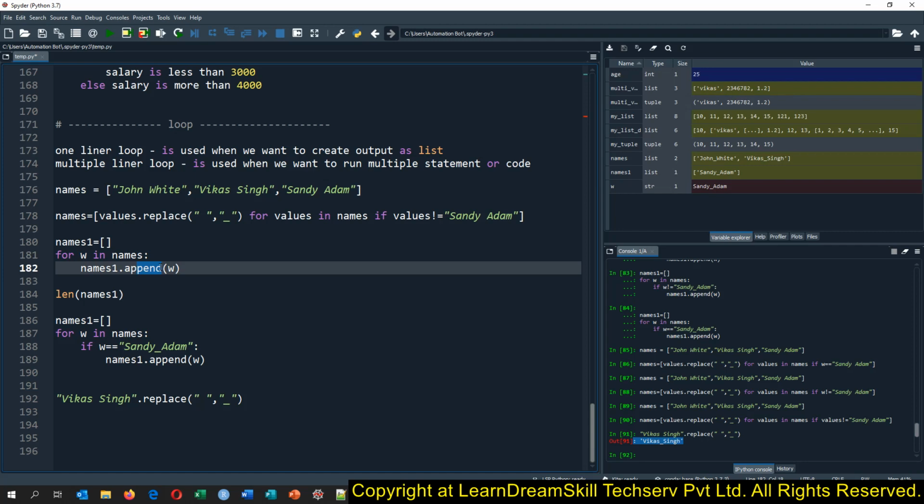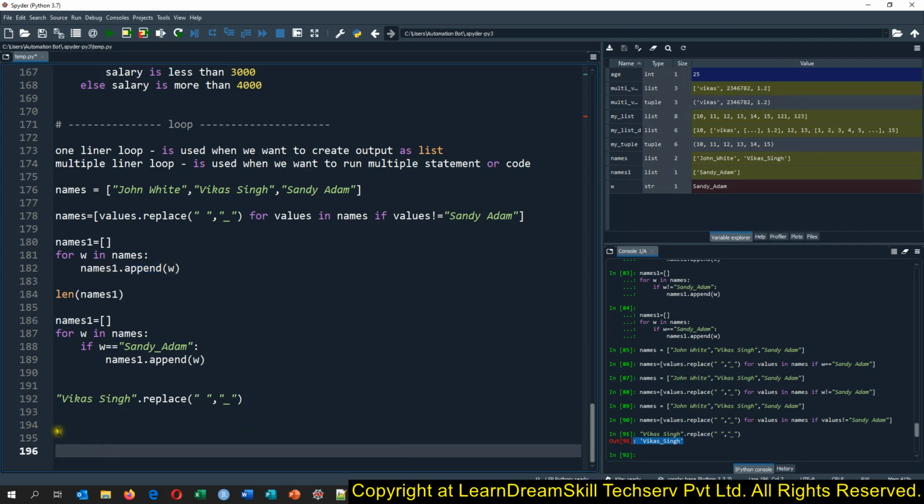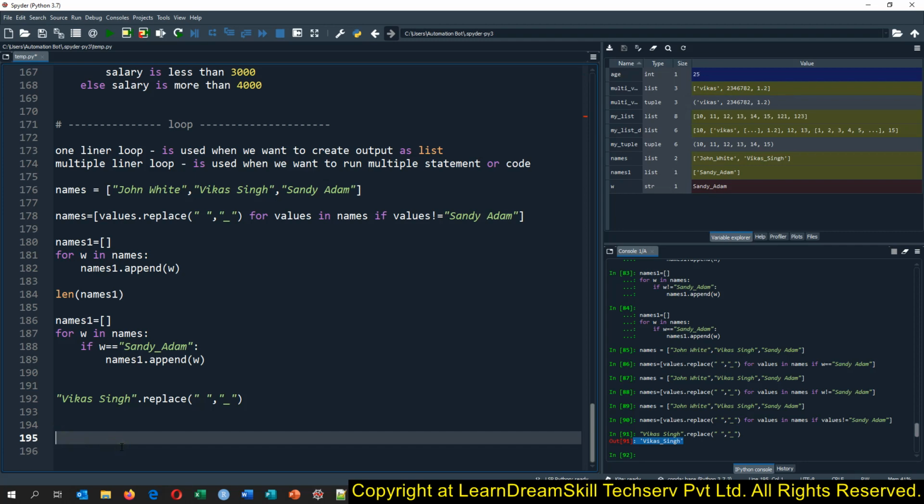Whereas if we do not find any function as per our requirement, in that case we can create our own definitions or functions. Now I am going to tell you how we can create our definitions. I will show you a simple definition. Just to create your own function and definition, you need to say def. Then you need to give the name of the function which you want to create.